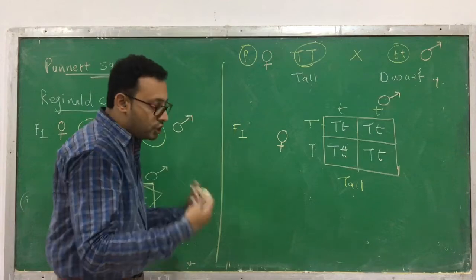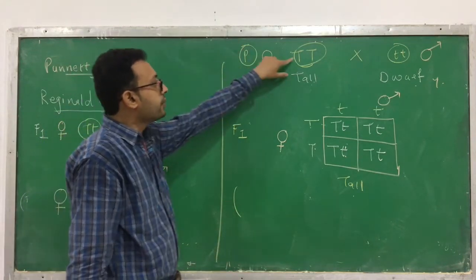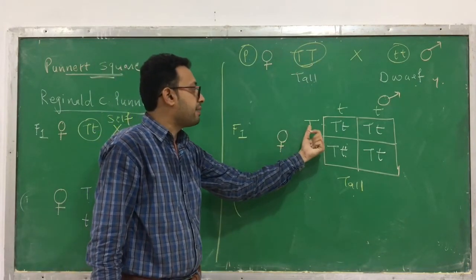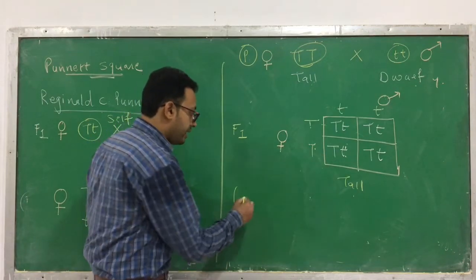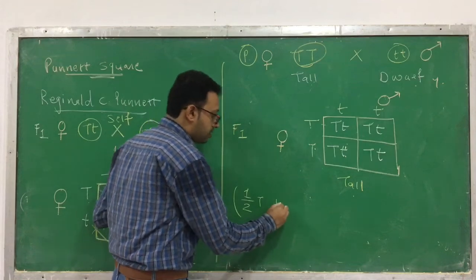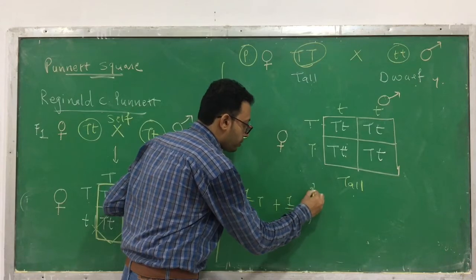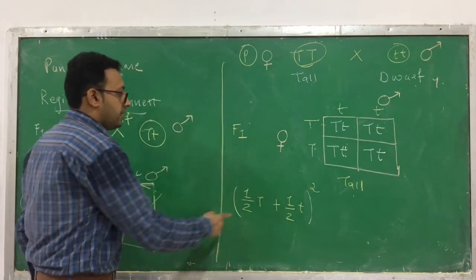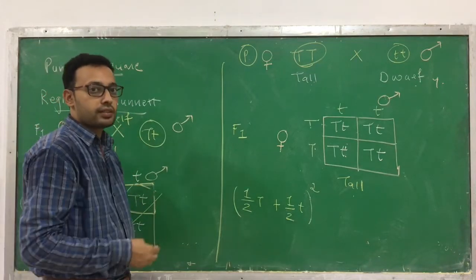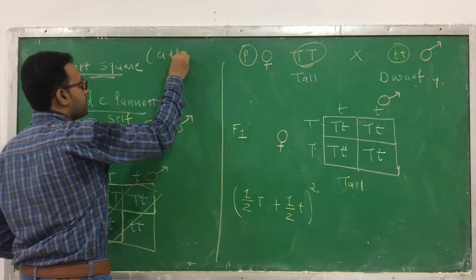Okay, you can also perform it with the use of a mathematical equation. Like here, in one gamete capital T, in another gamete small t. So can I write 1/2 T plus 1/2 small t? So what you have to do? This is a very simple equation: (ax plus by) whole square, or (a plus b) whole square. Simply apply the equation, (a plus b) whole square.